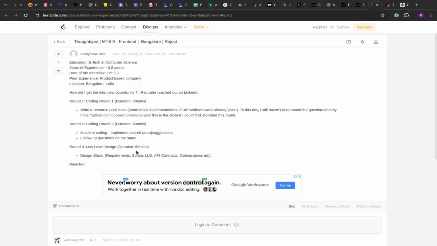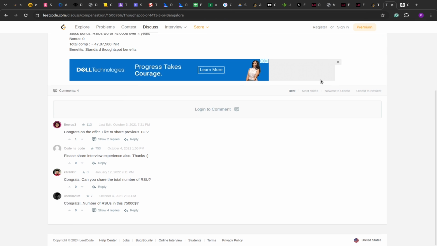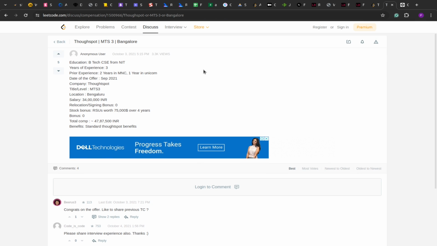Now if I see, the salary discussion was not there for this particular role, but based on the other data that is available on LeetCode, I see for the MTS-3 role, Thoughtspot pays really well. The base goes for 34 LPA and the total compensation goes around 48 LPA.